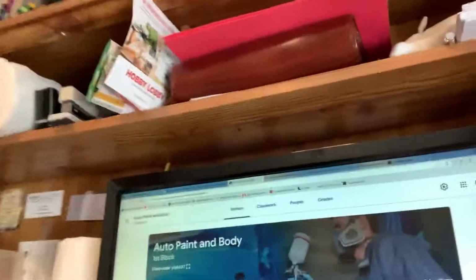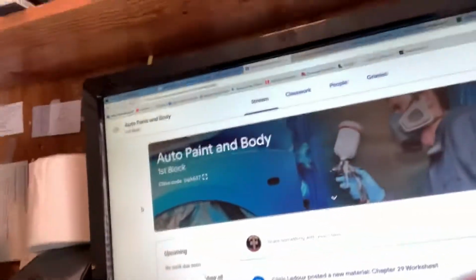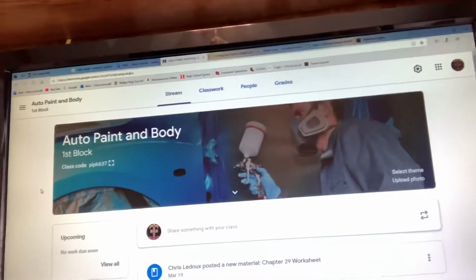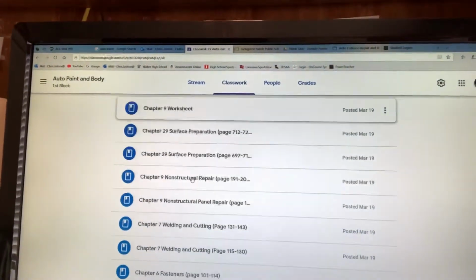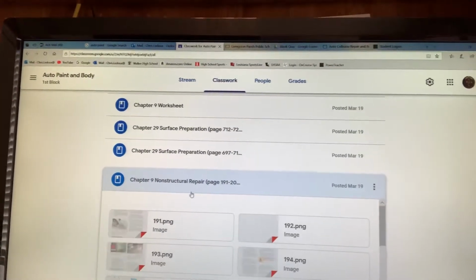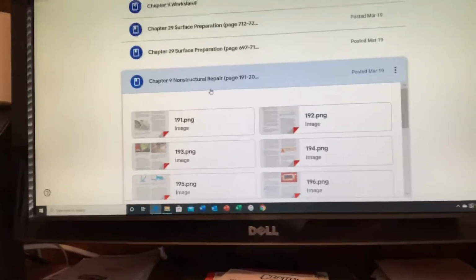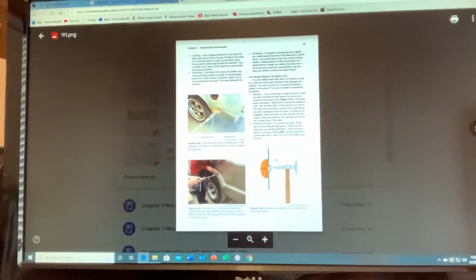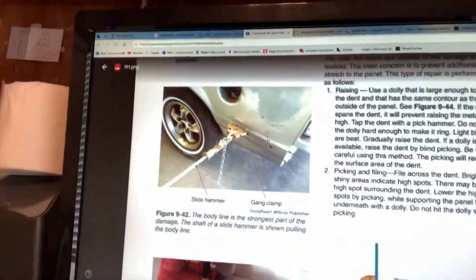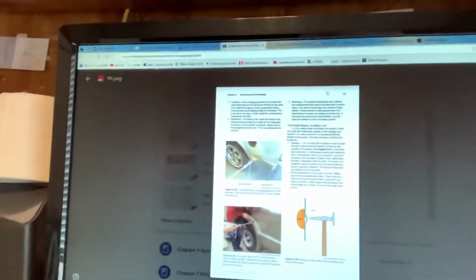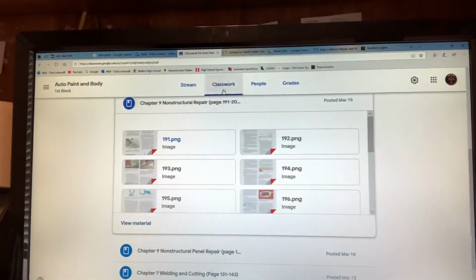Let me turn this around so you can see what's going to happen here. I'm not sure why my device is not letting me film it that well, but when you go to the website, you have to click on this classwork tab right here, and it'll show you all the chapters. All you do is click on one, like chapter 9, non-structural repair. You click on it, then you'll be able to see the page and enlarge it by just moving your mouse. This is the exact same thing you saw in the book, the pictures and what have you. So that's how you get to everything under the classwork part.